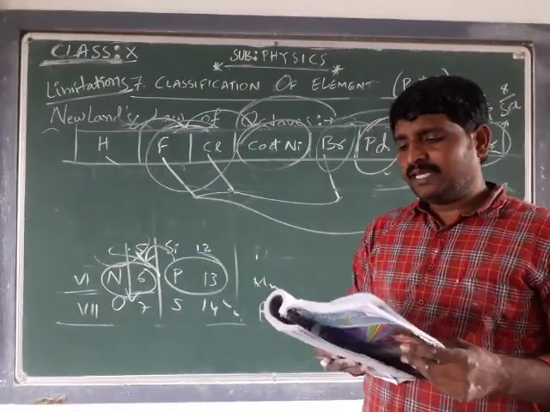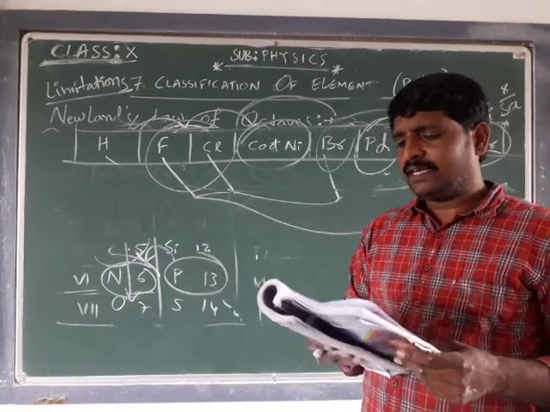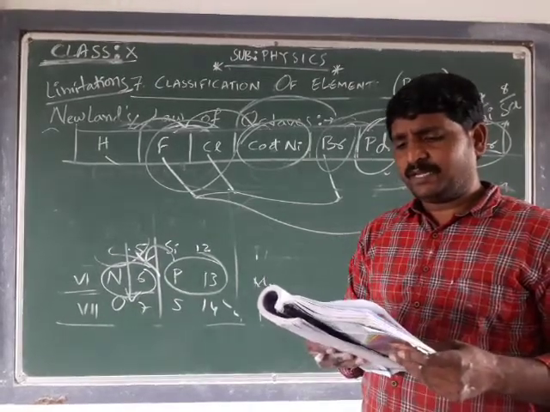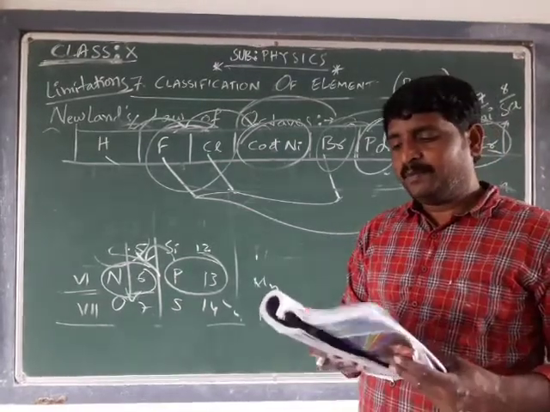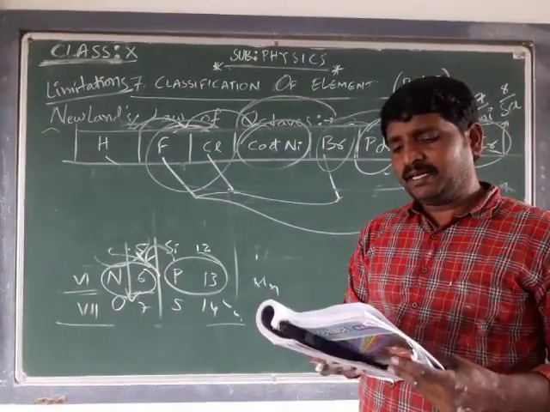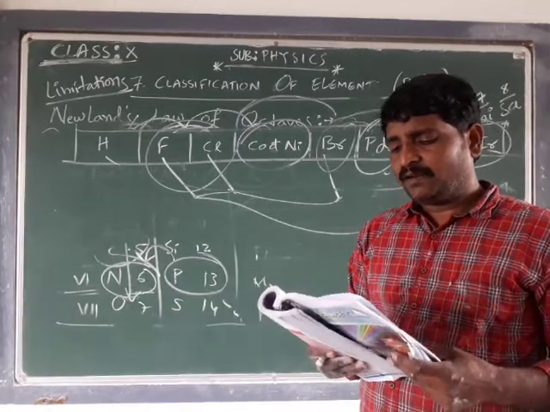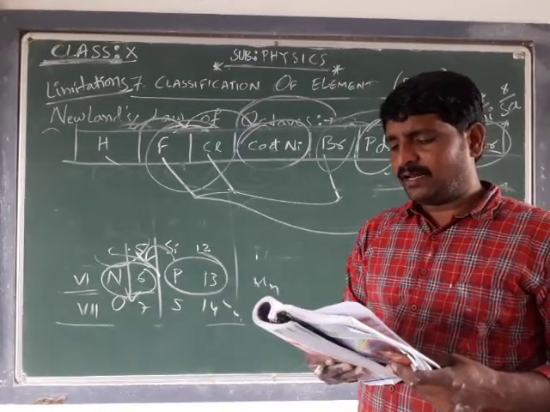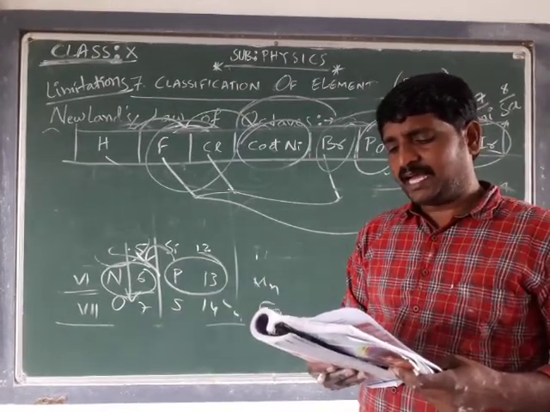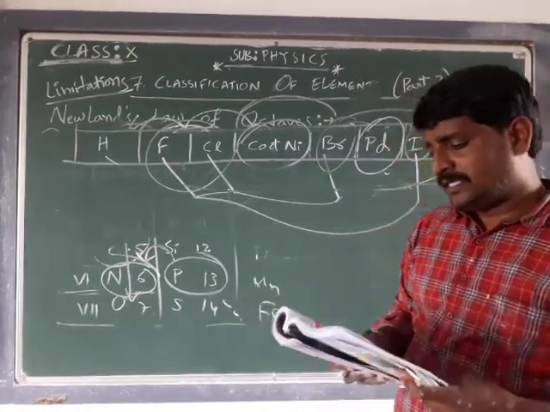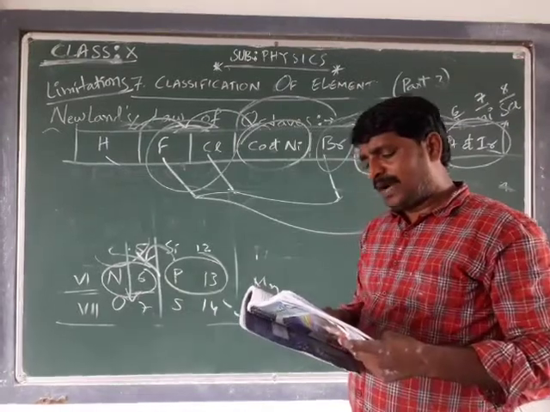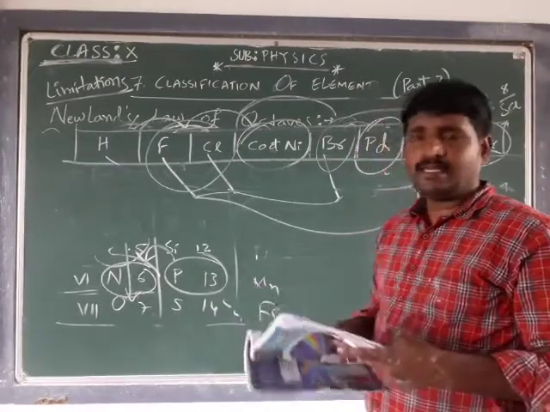Newland attempted to link the periodicity of the chemical properties of the elements with the periodicity found in musical notes. That is what we have discussed. In a musical scale, any note in a key is separated from its octave by an interval of 7 notes. This must have made him force all the elements into his pattern, sometimes without caring about the similarities.